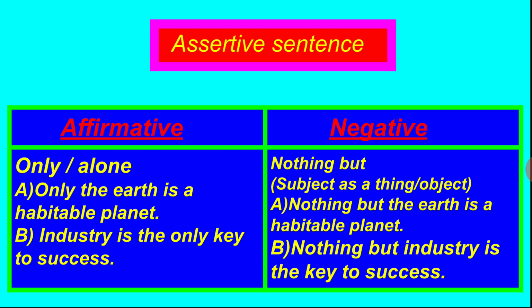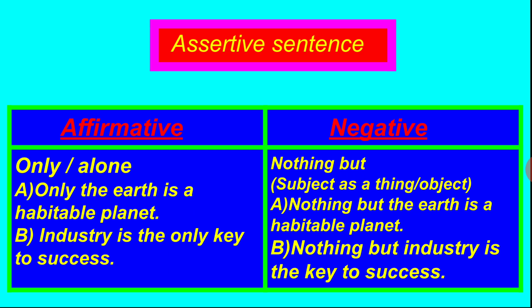Now look at this. Again, in affirmative form, there is only or alone, but there is a change in the negative form. In negative form, there is nothing but. Why nothing but? Because the subject used in this sentence is not a person.